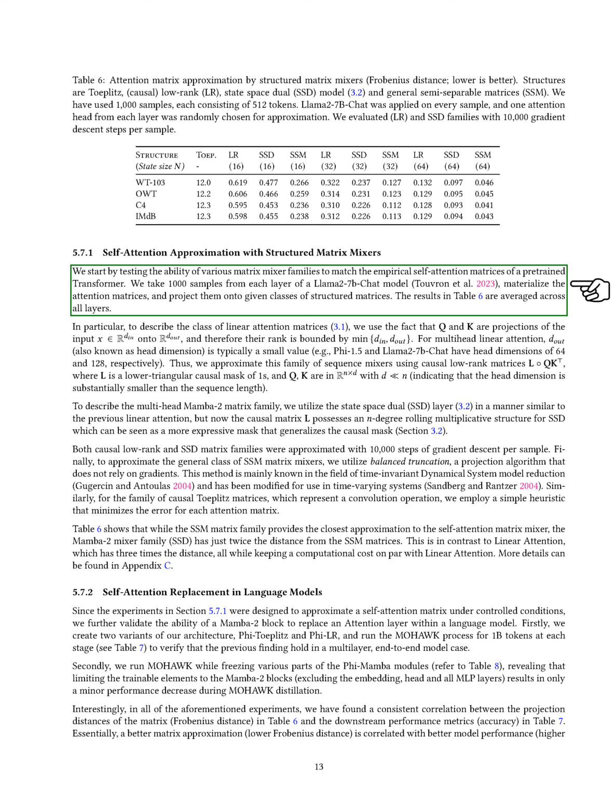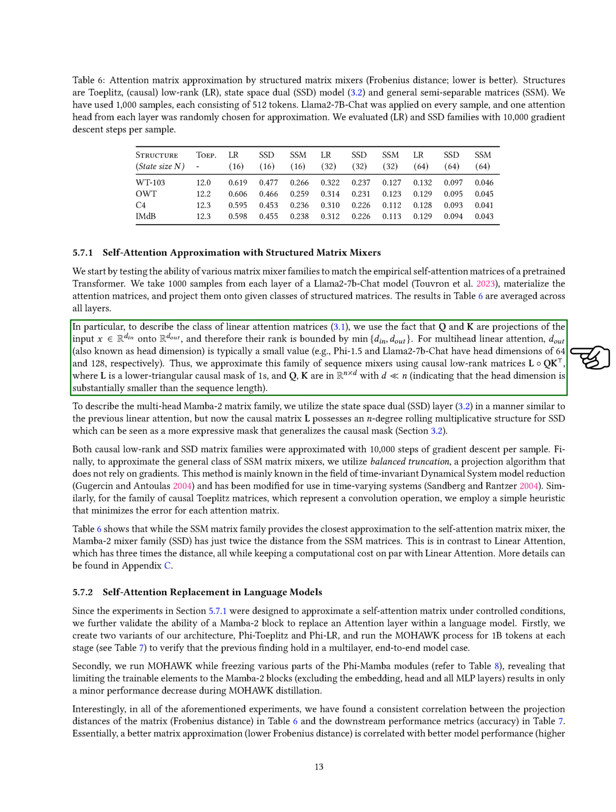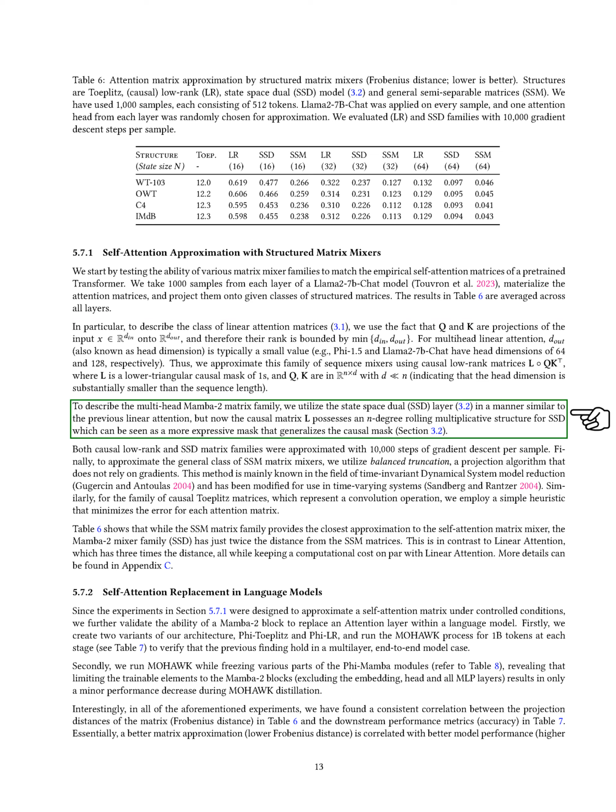The results, averaged across all layers, show that for linear attention matrices, the rank is limited by certain projections of the input. For multi-head linear attention, the head dimension is typically small, as seen in PHI 1.5 and Llama 2 7B chat. We approximate this family using causal low-rank matrices, where a lower triangular causal mask is applied, and the head dimension is much smaller than the sequence length. For the multi-head Mamba 2 matrix family, we use the state space dual layer similarly to linear attention, but with a more complex causal matrix structure.